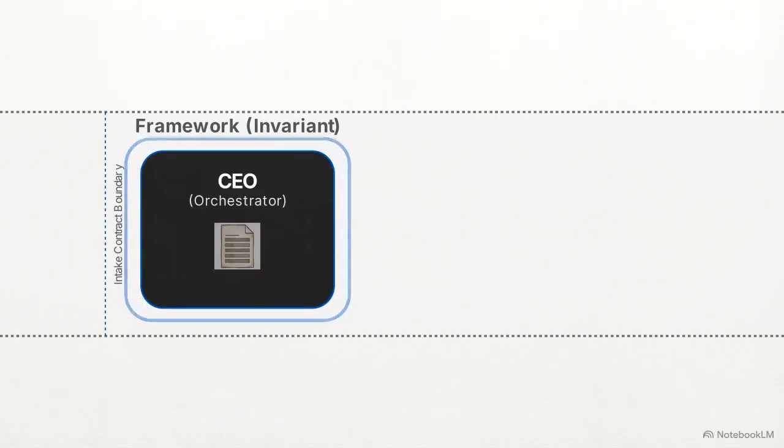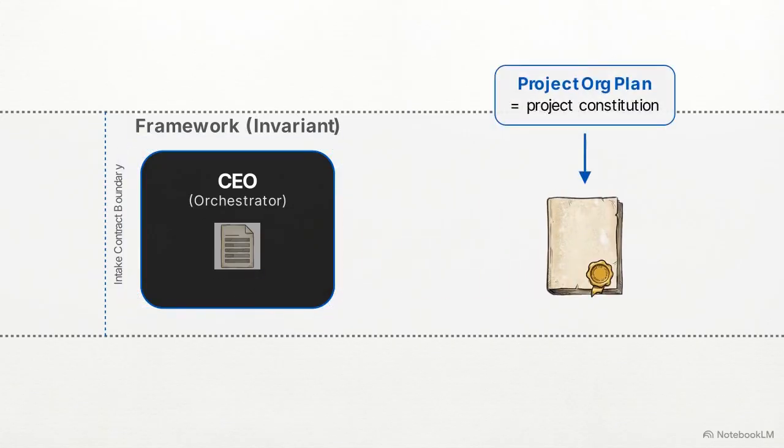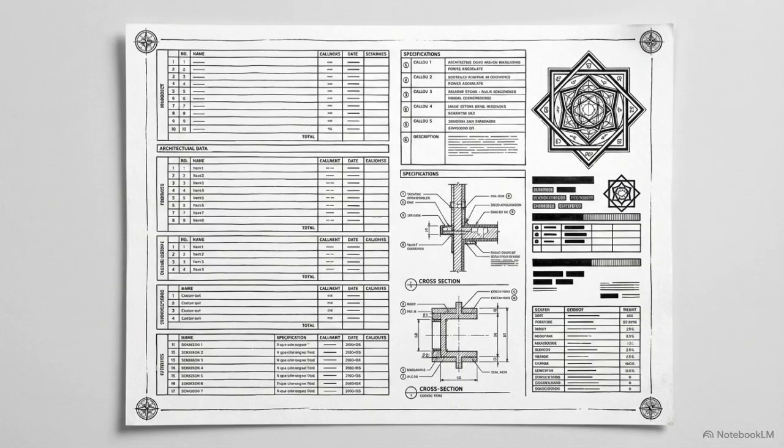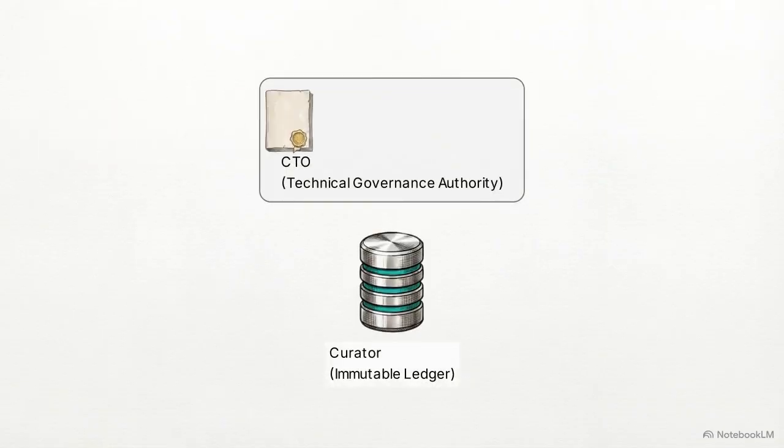The CEO's primary function is to analyze the requirements and generate the project org plan. The org plan acts as a project constitution. It manages the complexity budget by selecting the specific departments, tools, prompts, and verification gates required to build the software. Before it becomes active, a CTO governance node must review, modify, and officially approve this architectural layout. The approved plan is then routed to the Curator.